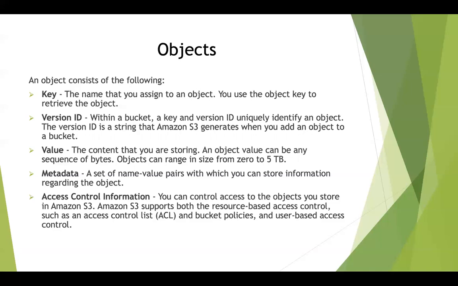When you upload an object for the second time, it will assign another random version ID to it. So if at a later point of time you would like to go back to the previous version, you will be able to do that using versions. Similar to how we saw with IAM policies, which support versions, AWS S3 objects also support versions. And the value is the content that you are storing within that object.